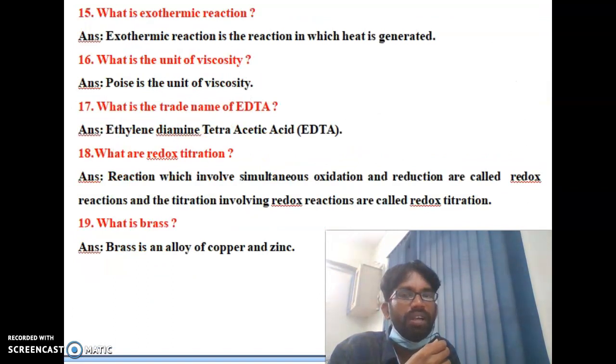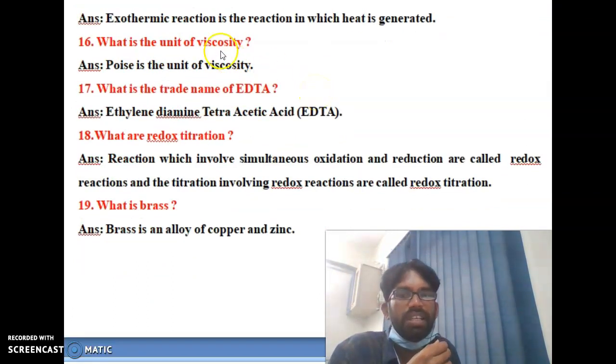You can see the 15th one. What is an exothermic reaction? What is an exothermic reaction?